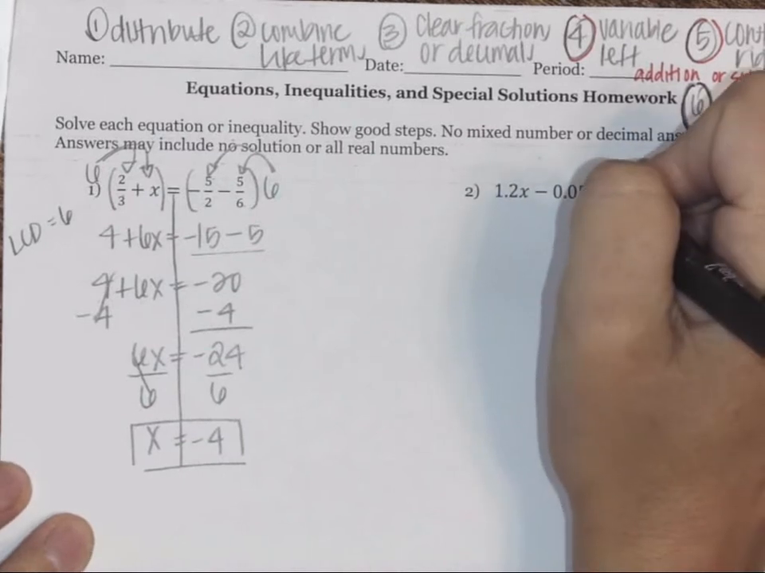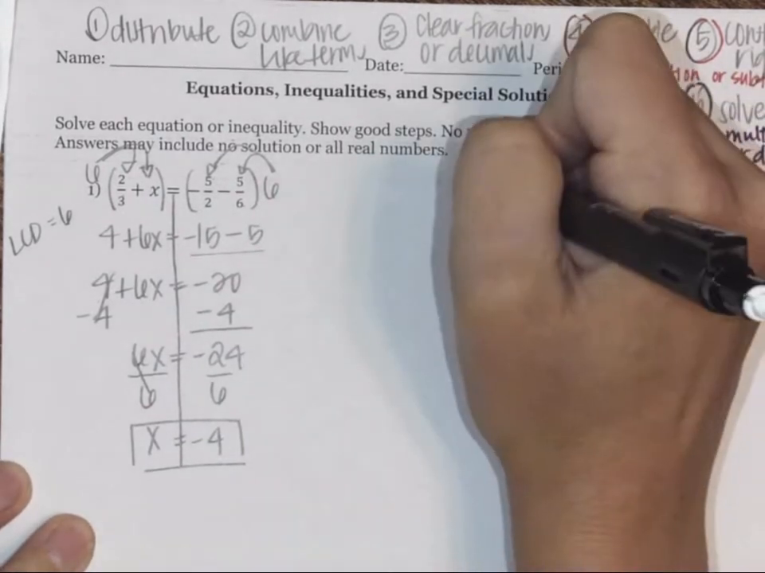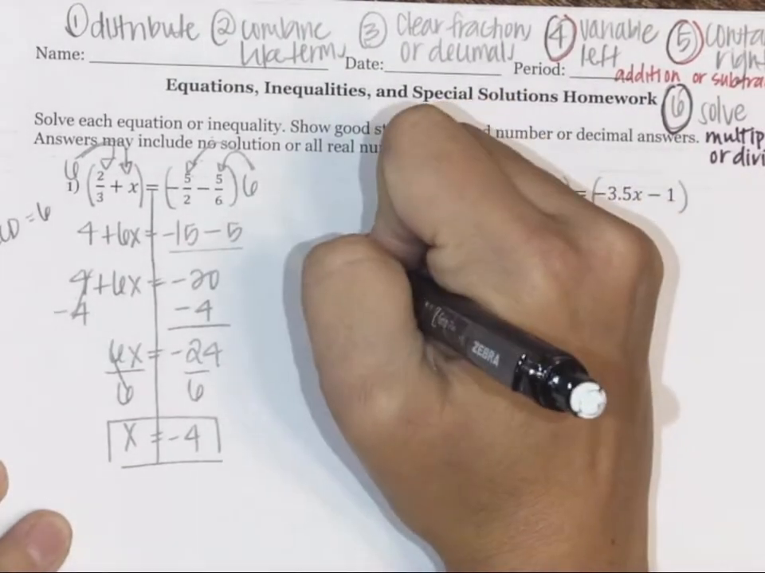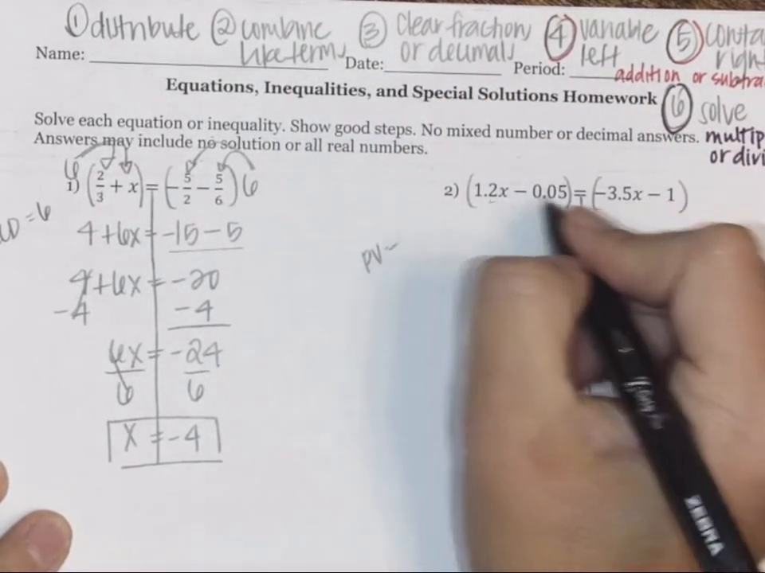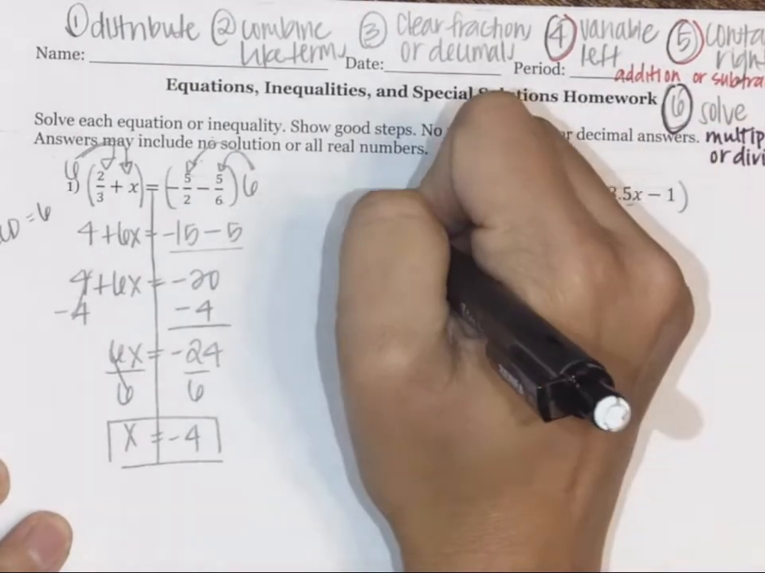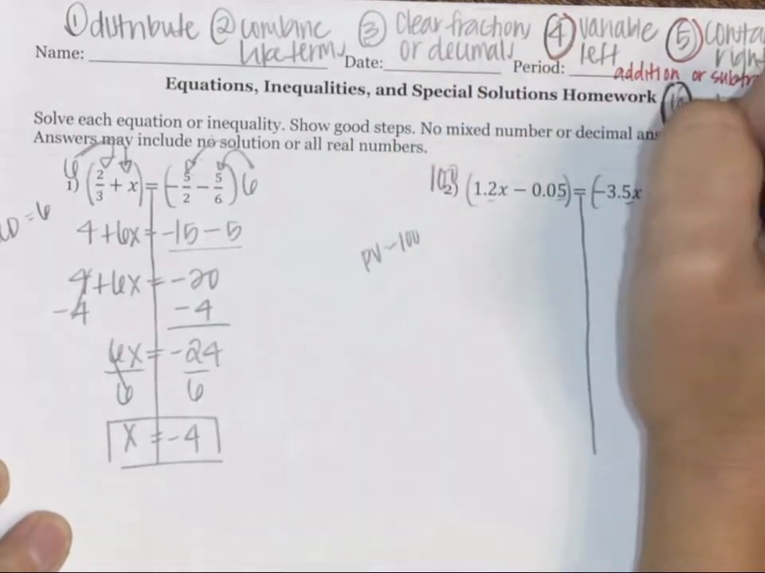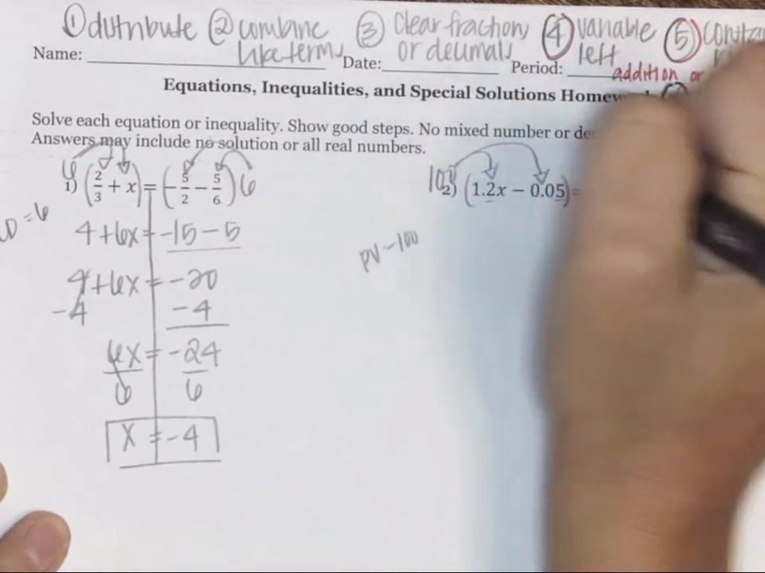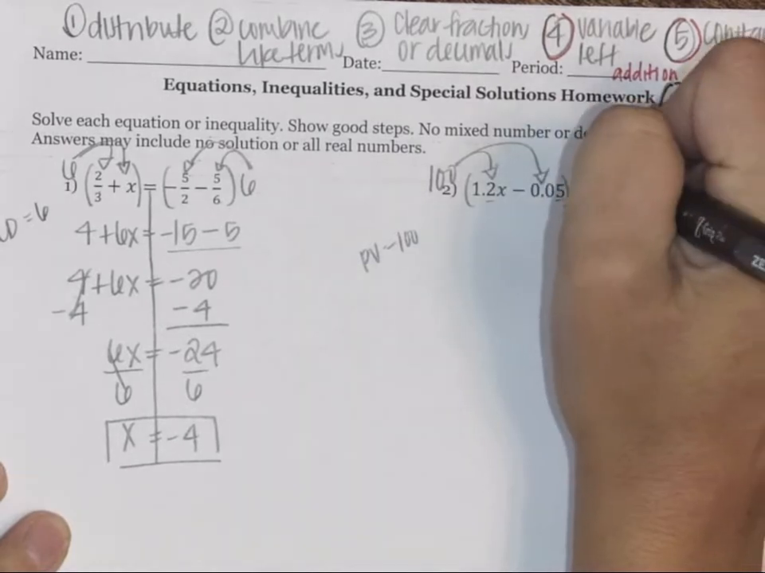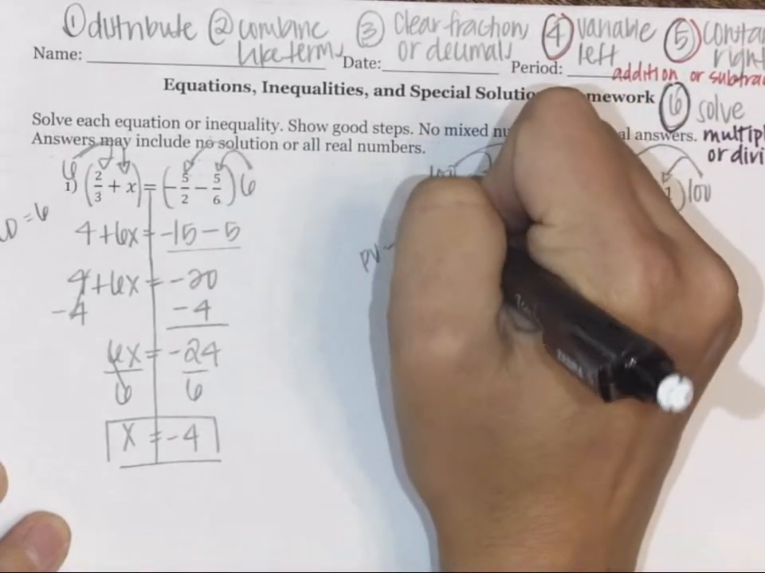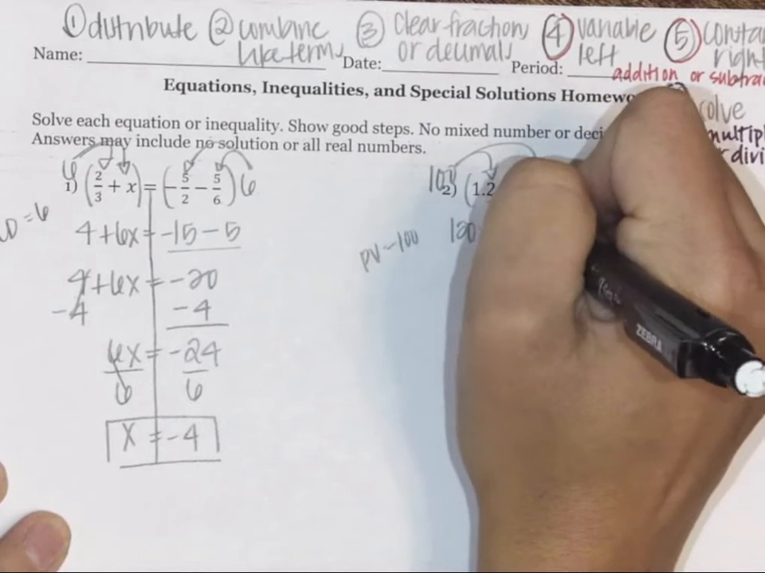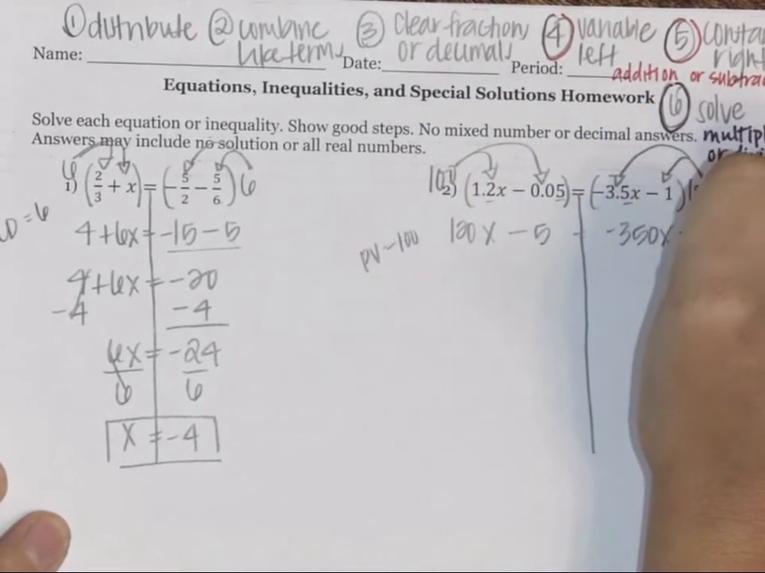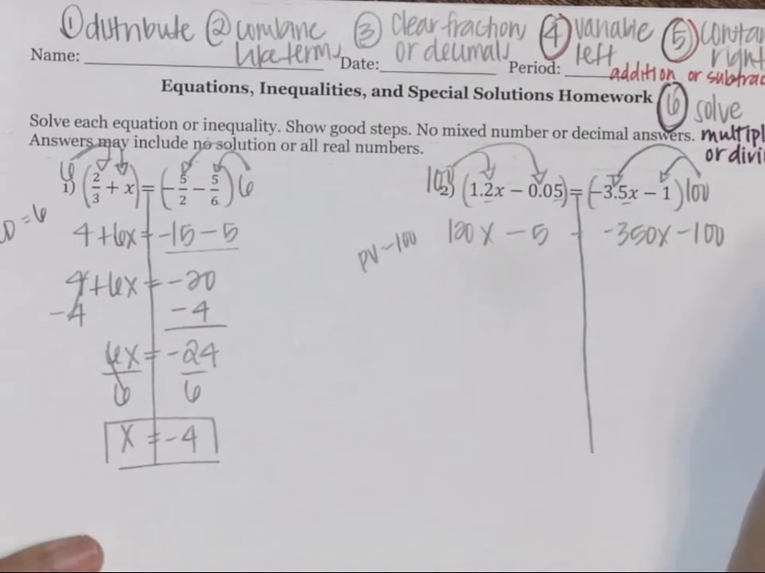Number 2, we don't need to distribute or combine like terms, but we will go ahead and clear our decimal. So if we look at all of those, we have tenths, hundredths, and tenths, which would mean our smallest place value is the hundredths. So we multiply both sides by the smallest place value, and then we distribute that to everything in the parentheses. And that will give us 120x minus 5 is equal to negative 350x minus 100. We don't have any like terms to combine.